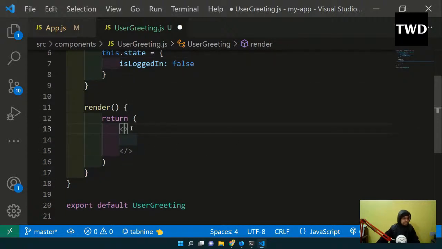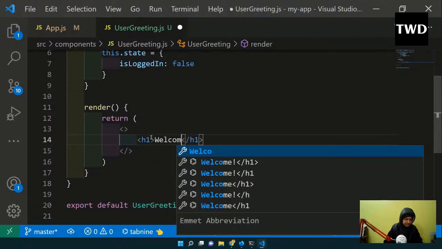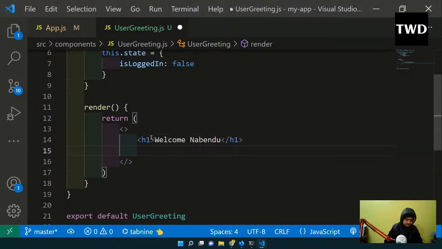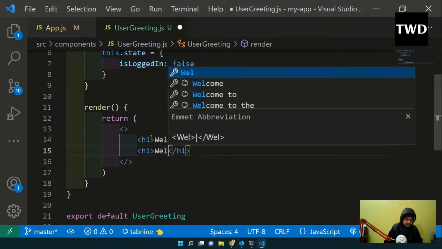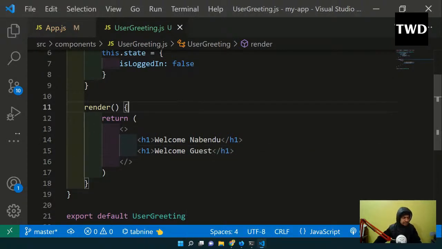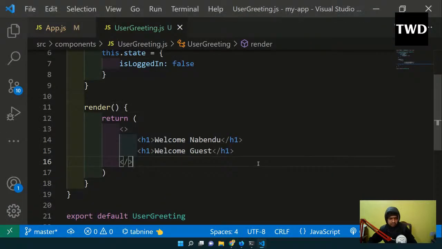So I'll do an h1, welcome again, and an h1, welcome test. Save it, and it will show both of these things. But I don't want to show both of these.